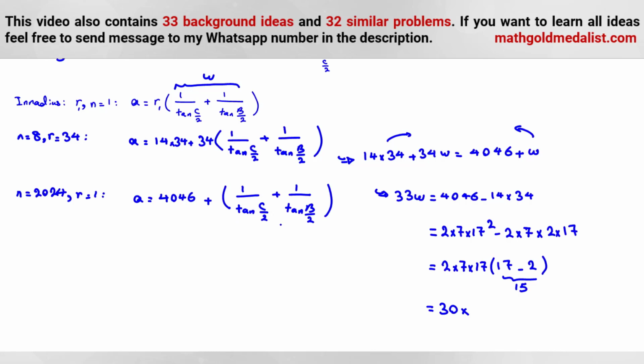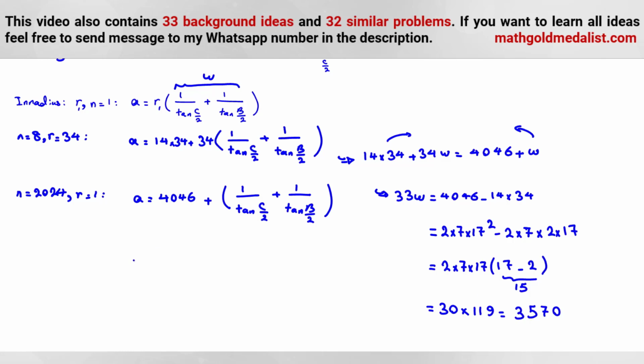So if we write like this, let's multiply. 15 times 2, 30, 7 times 17. 7 times 7, 49. We have 4. 7 times 1, 7 plus 4, 11. And if you multiply 3 times 9, 27. We have 2. 3 times 1, 3 plus 2, 5. 3 times 1, 3. So it will be this.